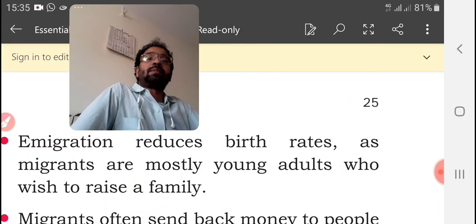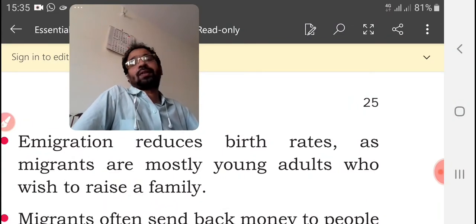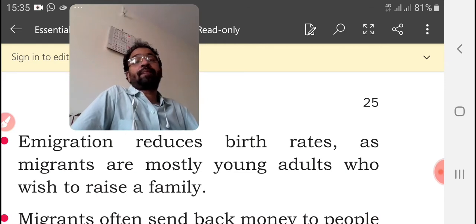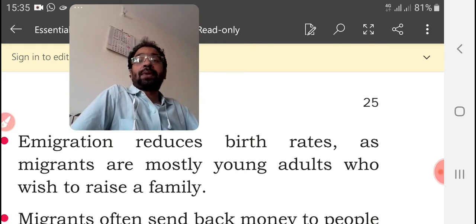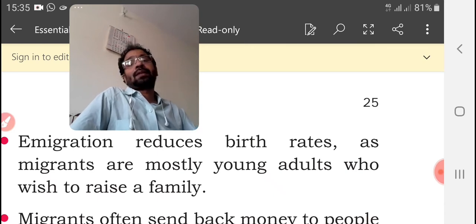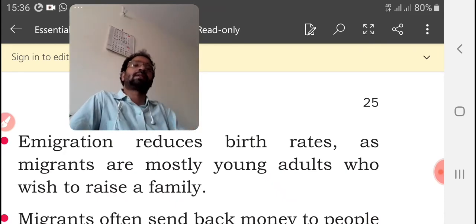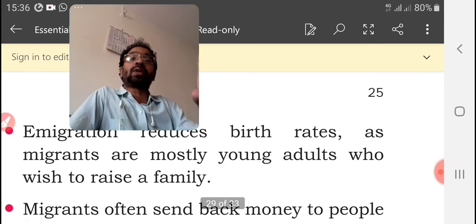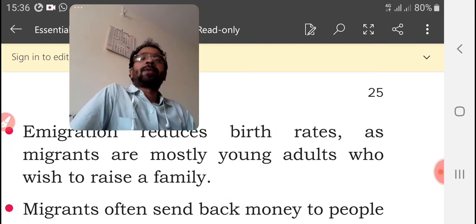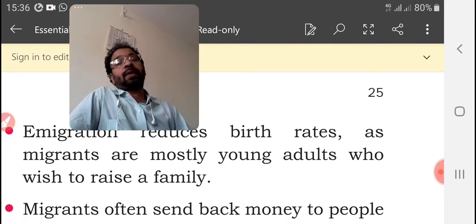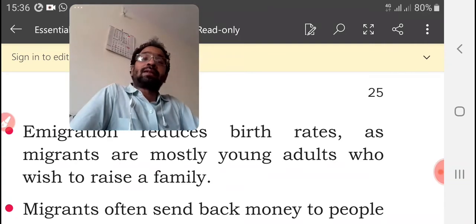Immigrants reduced birth rate. Usually the people who are migrating to other places are working people. Working people means between 15 to 65 years. They are the young ones, who can work, who can support the family, and that means they are healthy ones.